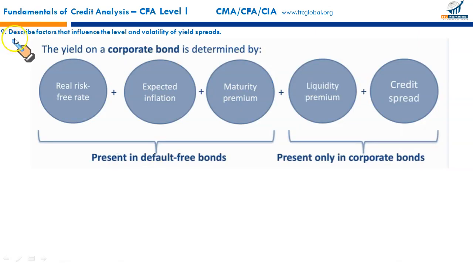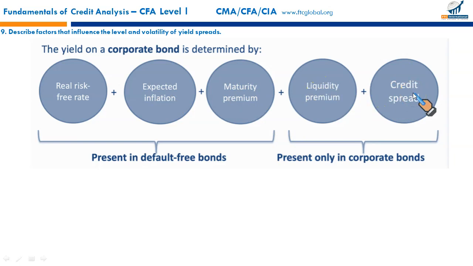Next, LOS: describe factors that influence the level and volatility of yield spread. These we all discussed previously, so revisit. The yield on a corporate bond is determined by these factors. First, these three are present in default free bonds: real risk-free rate, expected inflation, and maturity premium, and present only in corporate bonds: liquidity premium and credit spread.